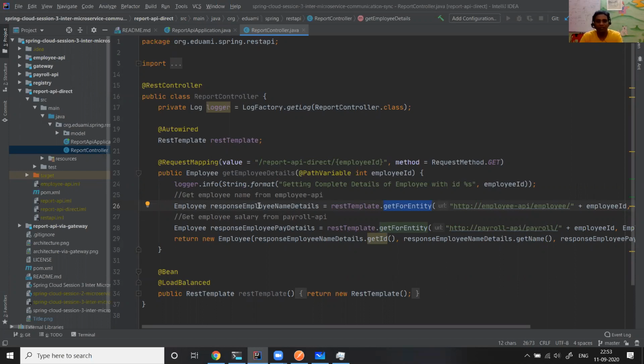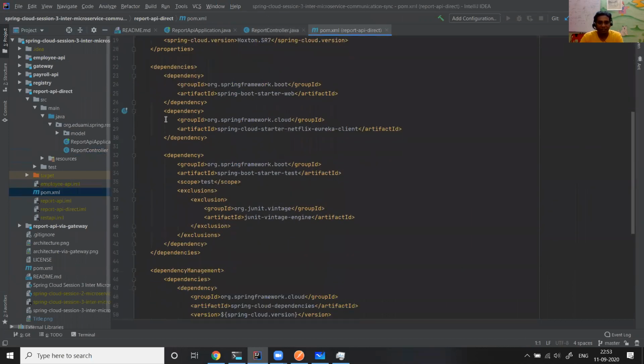Nothing complex about it. The only addition is the Netflix Eureka client, because it registers with the registry and at the same time fetches the information about which services are healthy.